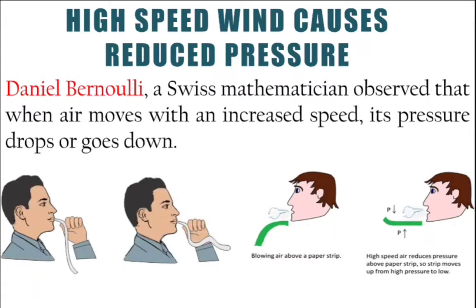Similarly, you can watch this again. Here you can see the same experiment being done from another angle. This is the strip which is bent downward, but when we blow air out of our mouth, it will become almost straightened. This is because of the high pressure on the bottom side and low pressure on the upper side, because on the upper side we are moving the air very quickly.